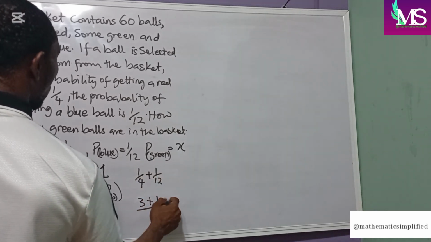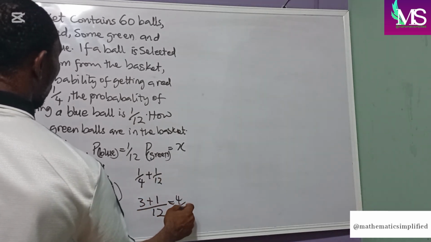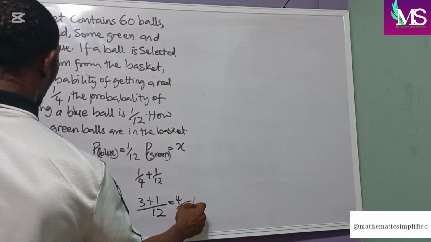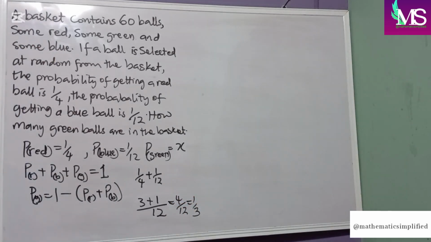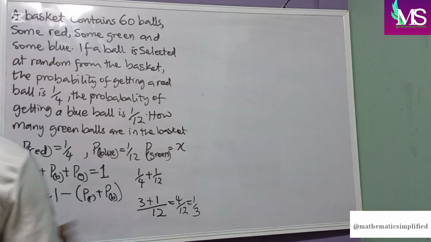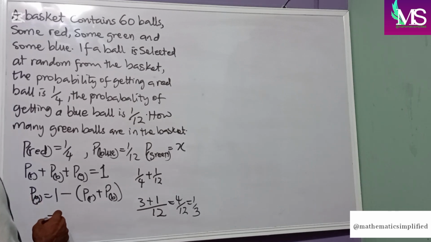So this will give us 4 over 12, which is 1 over 3. So if our probability is 1 over 3 for these two, then we can now say that our probability of green will become 1 minus 1 over 3.